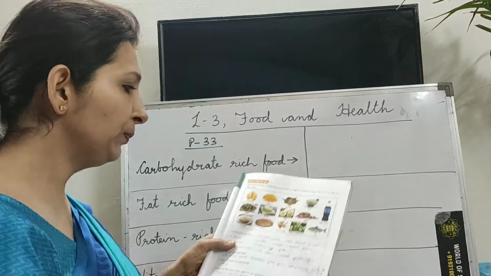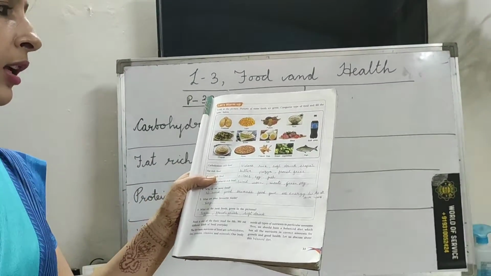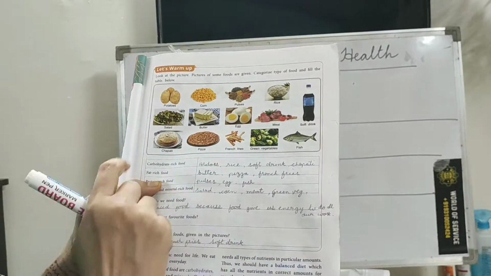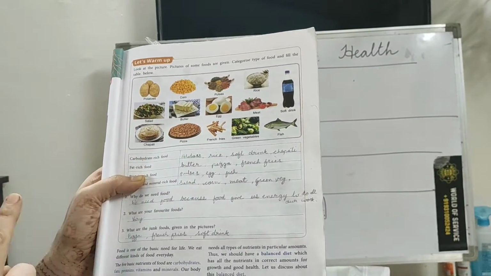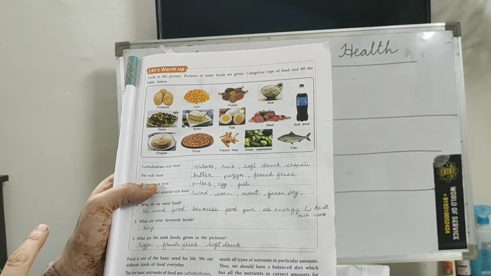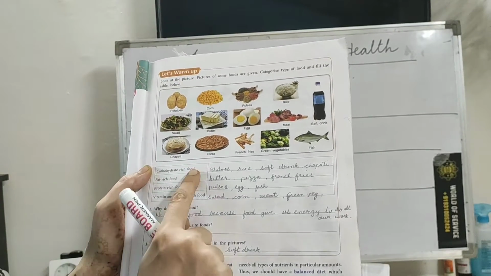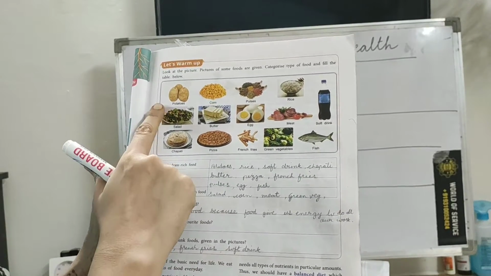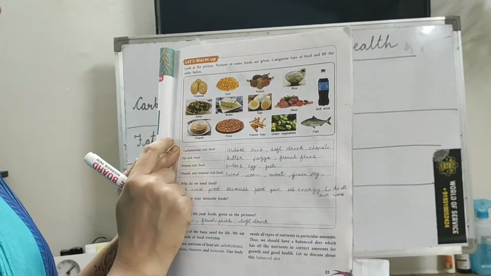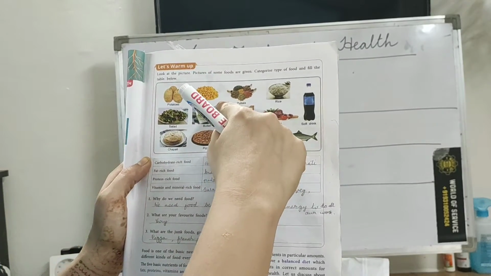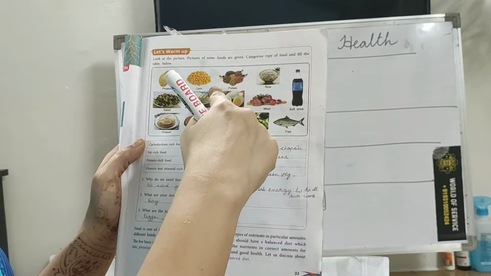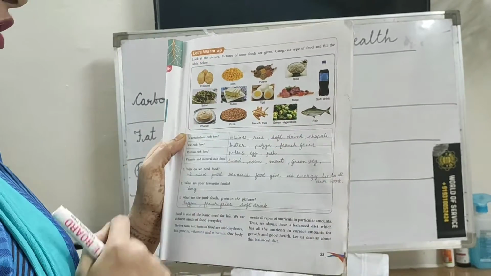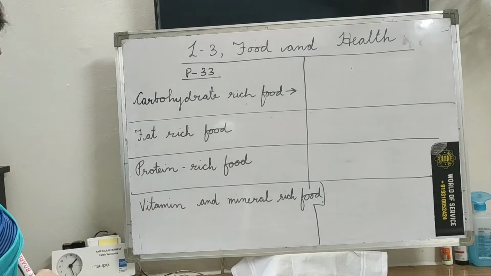Now here pictures are given. We need to look at the picture and answer whether it is carbohydrate, fat, vitamin or protein. So the first one is potato. Potato, children, is carbohydrate. Corn is vitamin. Now I will write down on the board, and you can check.